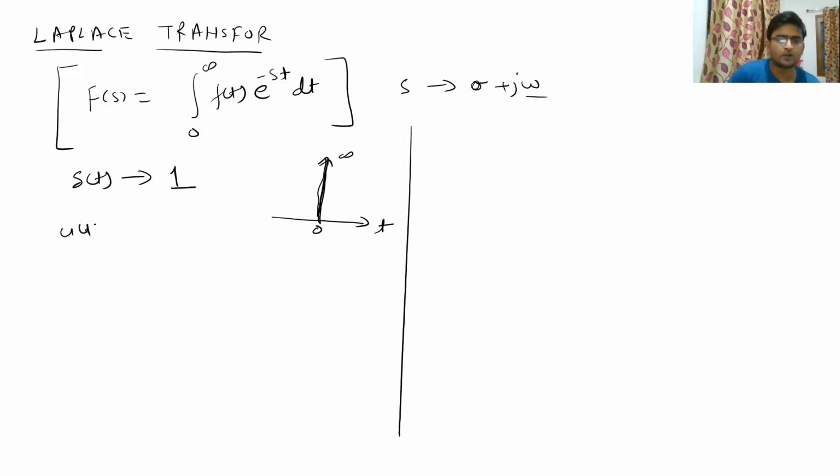Similarly, there is a function called the unit step function. We can represent it as u(t), and its Laplace transform is 1 upon s. So u(t) is defined as a function which has a value of 1 for all times greater than t equal to 0. So this is our unit step function.